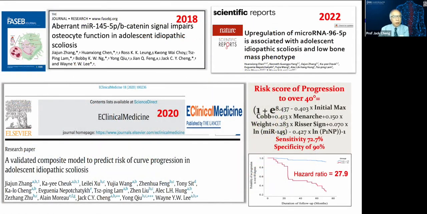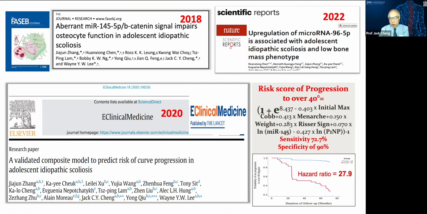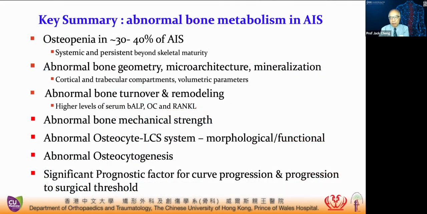So we also focus on the aberrant microRNA 145. This is a collaboration with Alain Moreau's group at St. Justine, Montreal, and we also reported on miR-95. And this is a paper published in The Lancet eClinicalMedicine, a validated composite model incorporating the clinical parameters together with the bone resorption and the miR-145 data.